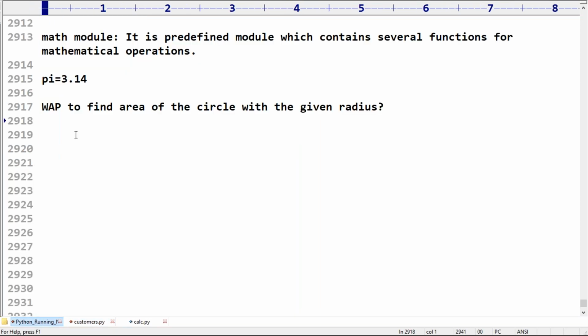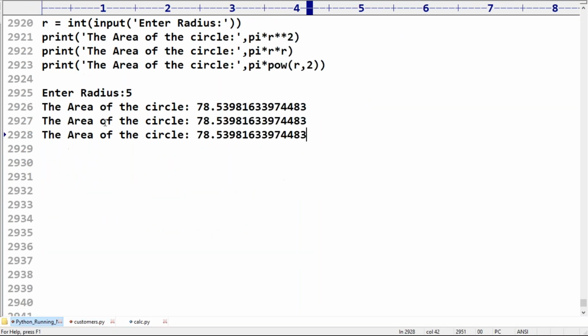Are you feeling comfortable? So that's all. This is just a basic idea about the modules concept. Python's biggest specialty is that lakhs and crores of modules are available for Python. For any requirement, predefined, ready-made modules are there. Happily, we can import and use them. But we have to identify which modules are available.